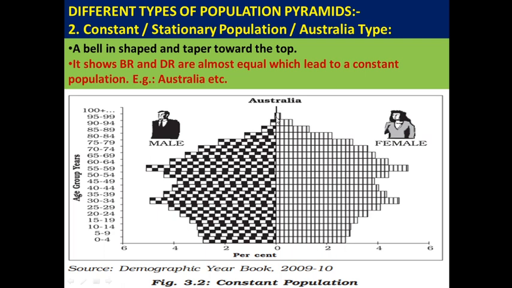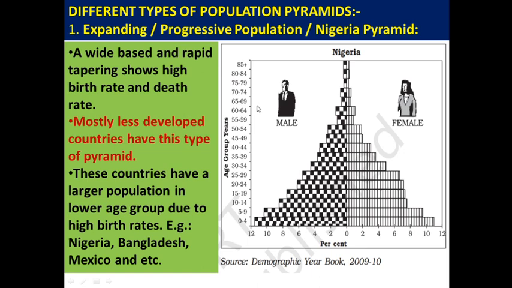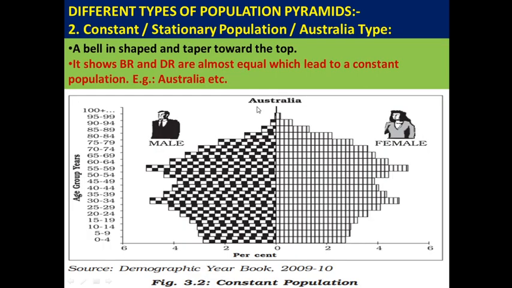And if we look at the top, the maximum age, the average age, life expectancy is 85. But here, if we study, more than 95 and 100 people can live a long and healthy life. So here, birth rate and death rate are almost equal. If a particular country experiences almost equal birth rate and death rate, then that country will experience a stationary or constant type of population pyramid. Because of that, this type of population pyramid is called constant or stationary or oscillate type of population pyramid.